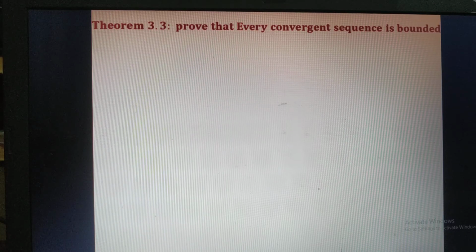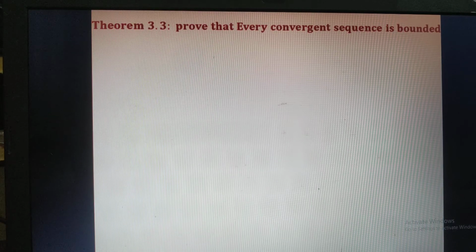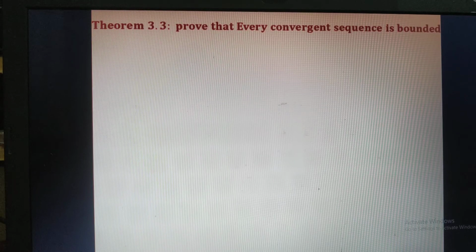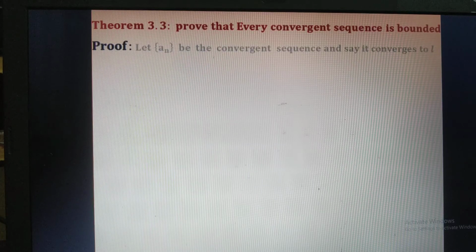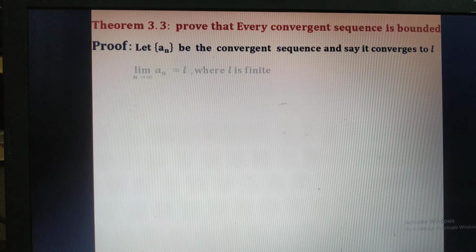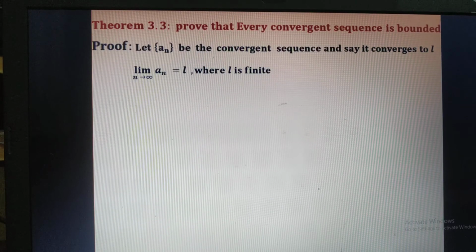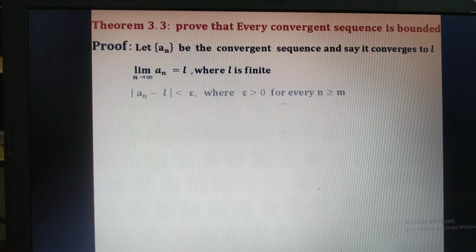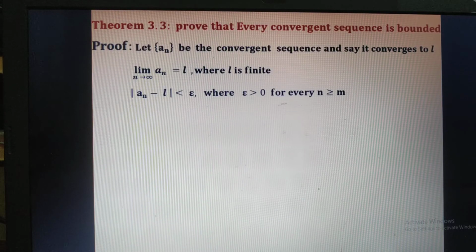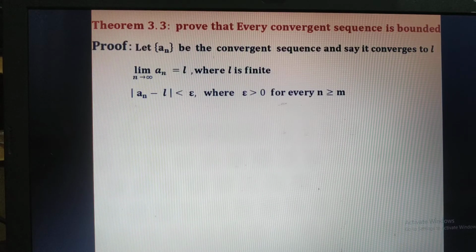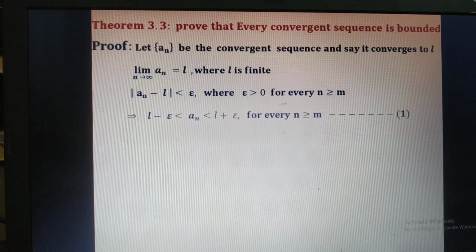A convergent sequence means it has a finite limit. Bounded means there exist two real numbers k and K such that an is in between k and K. By recalling these two things, let us go for the proof that every convergent sequence is bounded. Now consider, let an be the convergent sequence and say it converges to L. Therefore, limit n tends to infinity an equal to L, where L is finite. By definition, this implies modulus of an minus L is less than epsilon, where epsilon is a small positive number greater than 0, for every n greater than or equal to m.